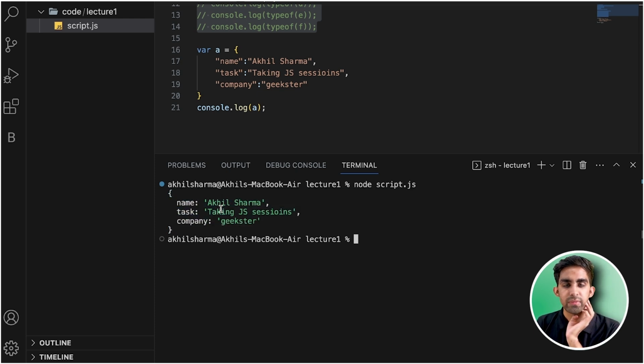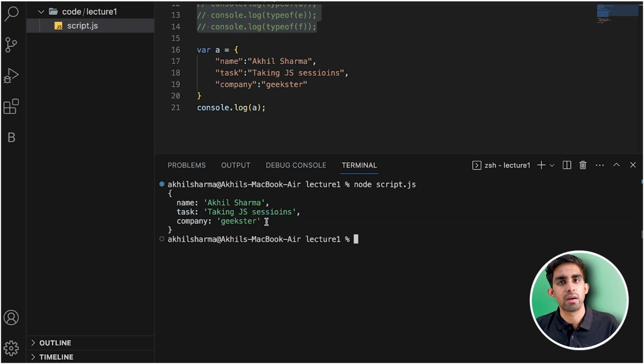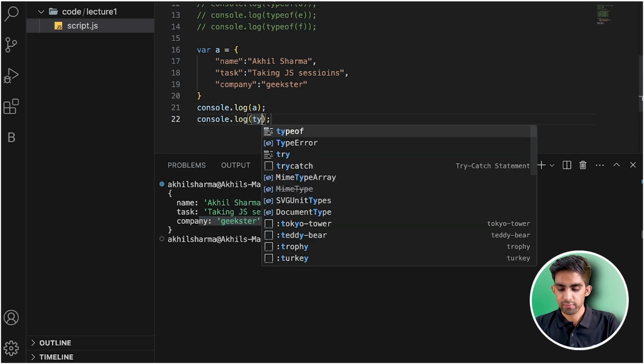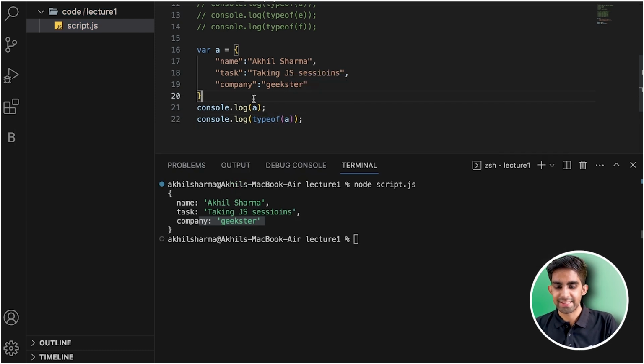My name is Akhil Sharma, and I'm taking the JavaScript sessions, and the company is Geekster. I hope this is clear, team, this is the object. Now let's check the typeof a as well, team.